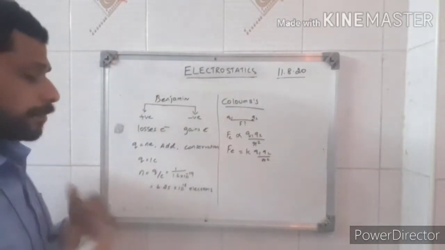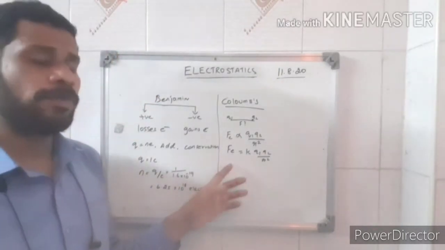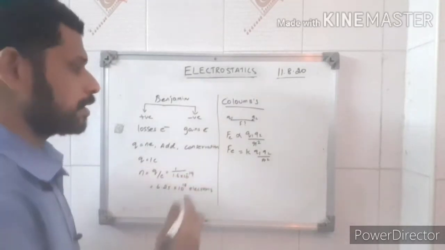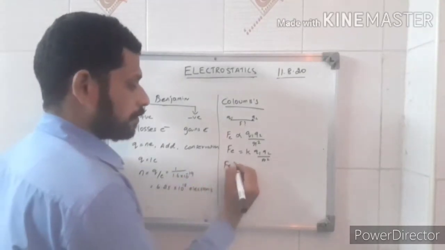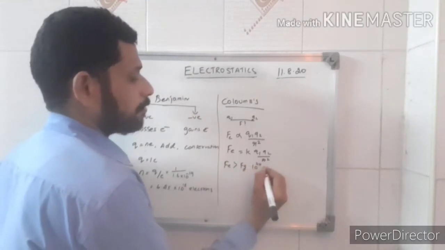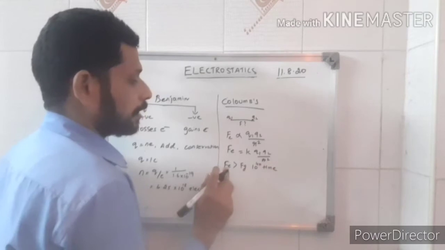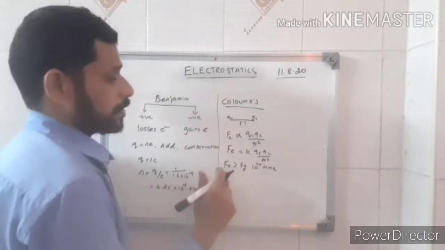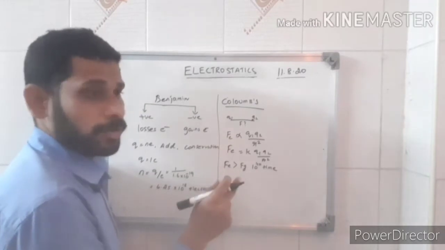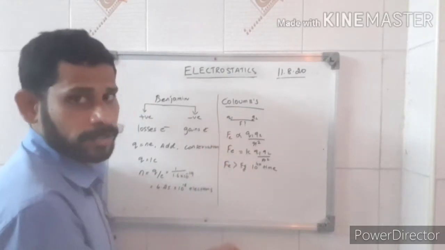Remember that the electrostatic force is always much greater than the gravitational force, approximately 10 power 40 times. Both forces are inversely proportional to R square.